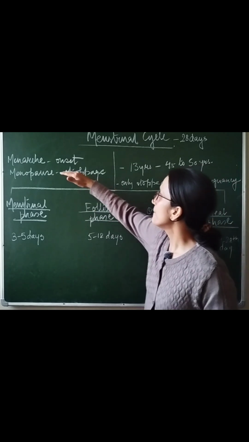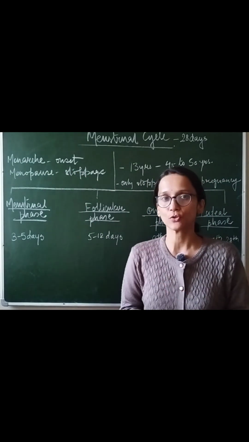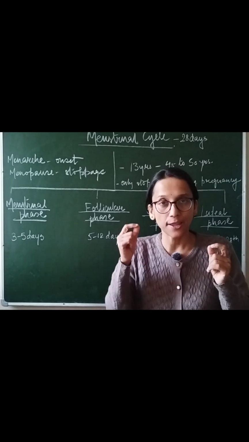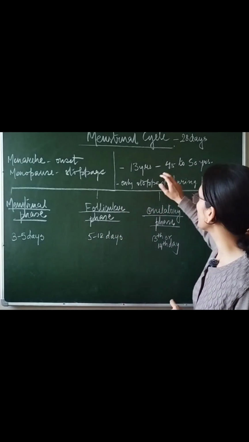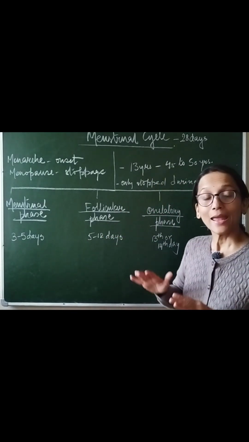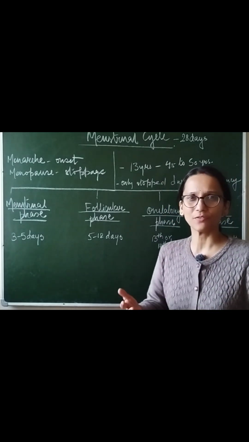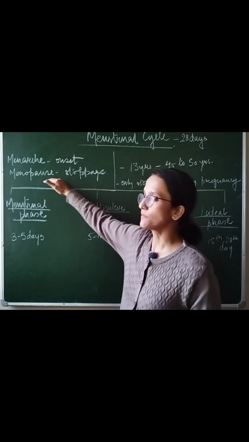This is called menarche, which is the onset of the menstrual cycle, and then there will be a cycle of 28 days every month in her life up to the age of 45 to 50 years. And the day the last menstrual cycle happens in the female body, whether that is 45 years, 50 years, or whenever, that is known as menopause.